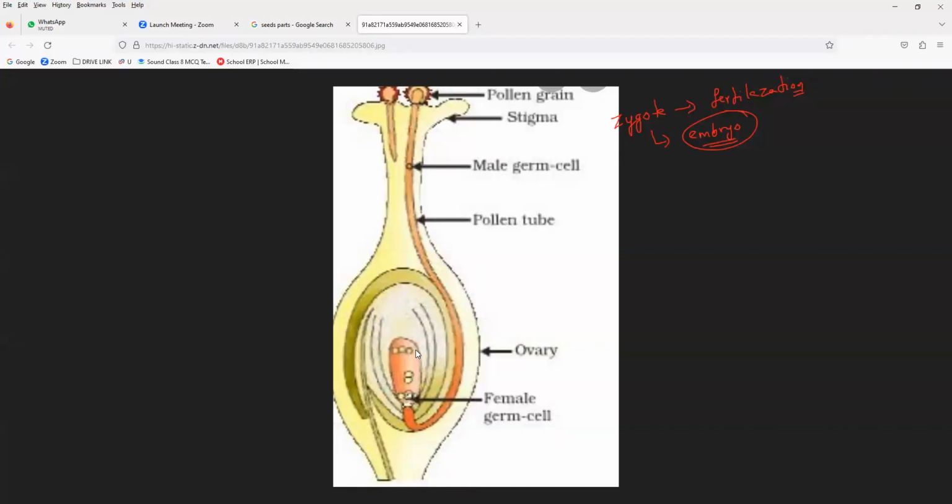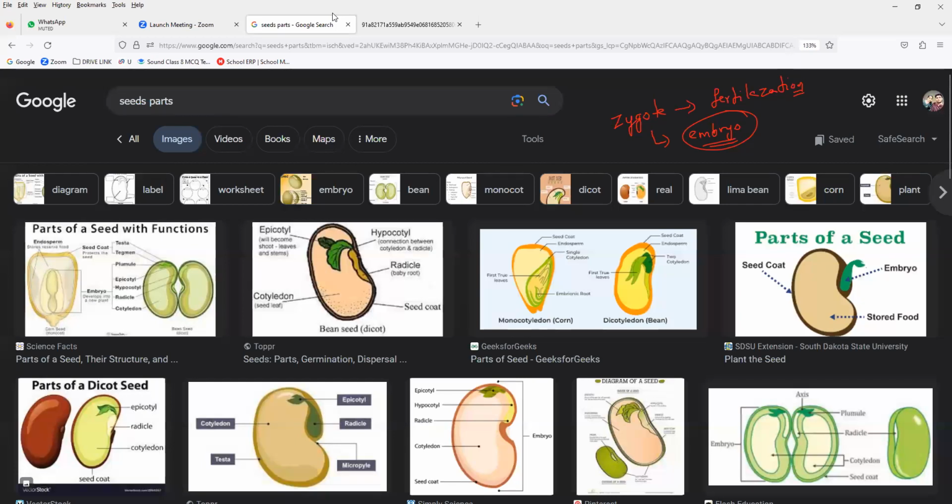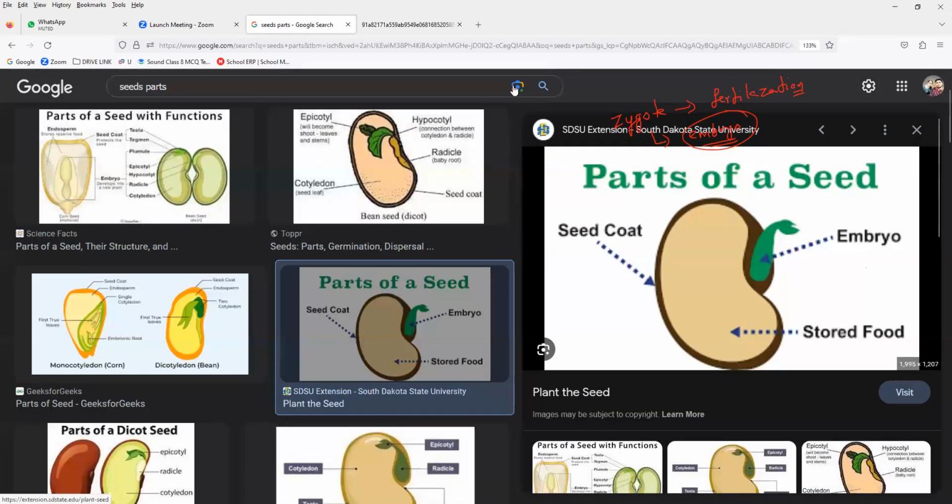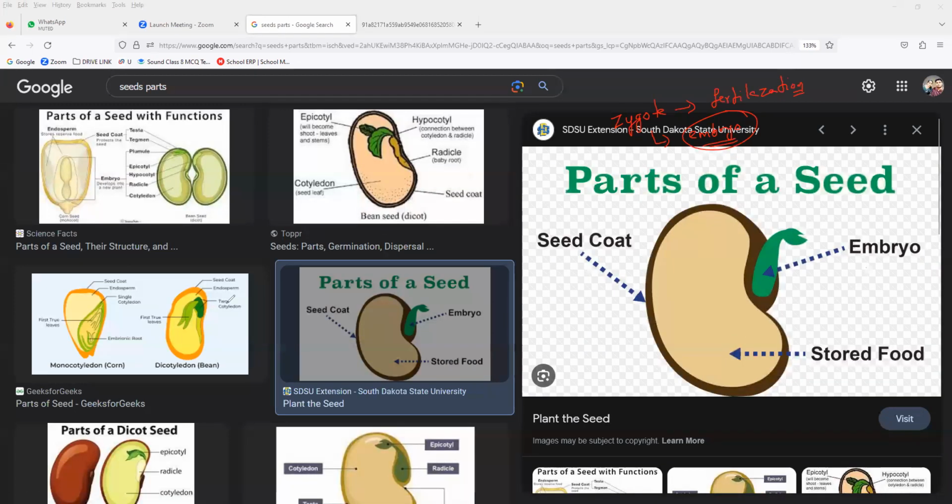Now what will happen once the embryo forms? Slowly, all the parts of the flower. Can you tell me what are the parts of the flower? Anybody? One by one. Sepals, petals. What are the parts of the flower? Anyone? What are the parts of the flower I am asking? Sepals, yes, petals, and receptacle.